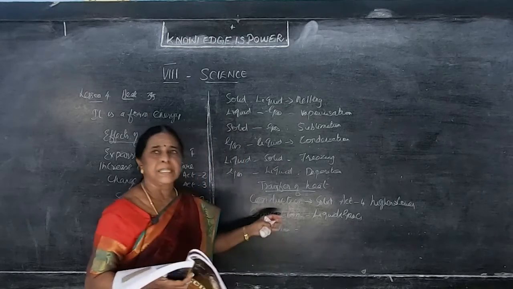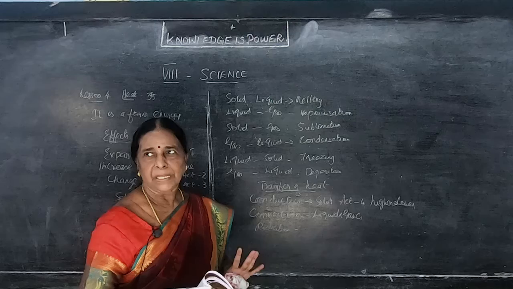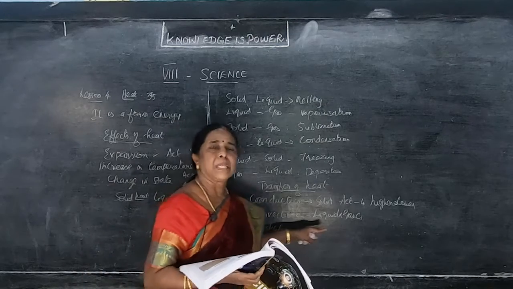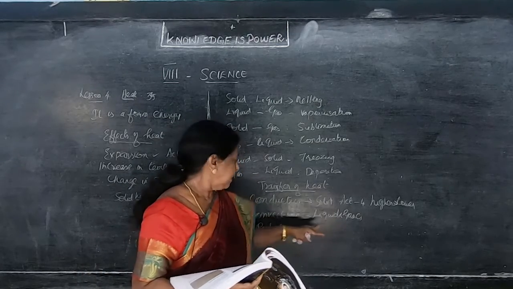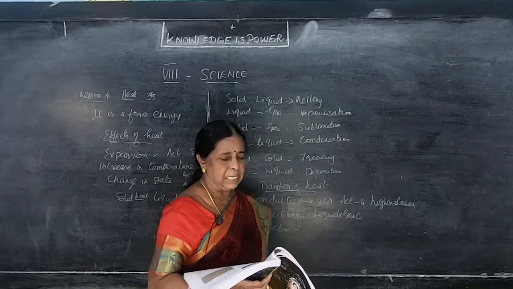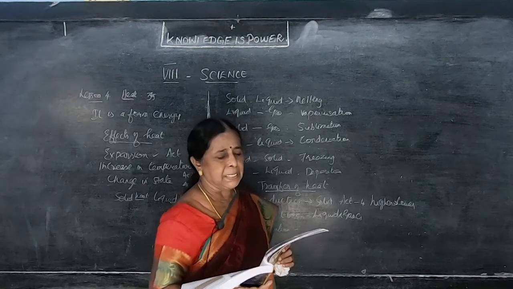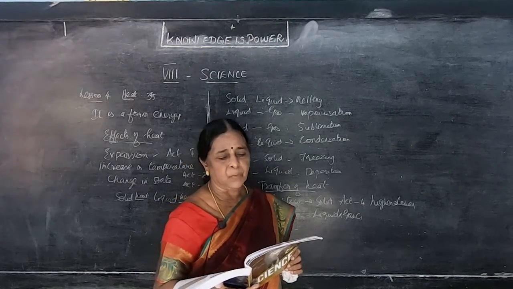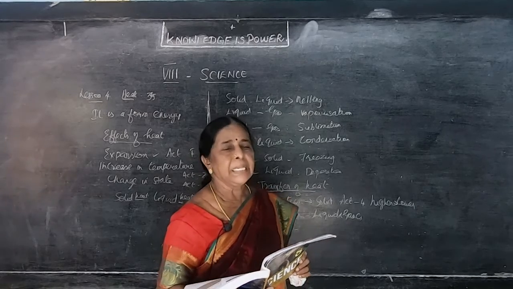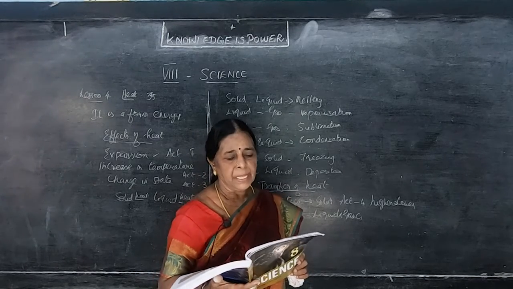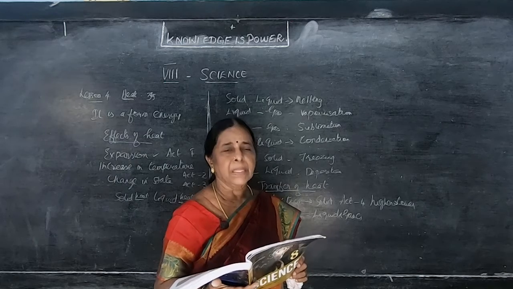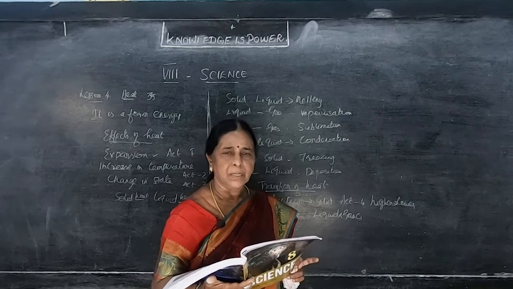Convection, as I already said, is for liquids and gases only. Conduction is for solids; convection is for liquids and gases. We'll see how it passes. For example, take some water in a vessel and heat it on a stove. This is how we make hot water in our houses. Touch the surface of the water; it will be cold.